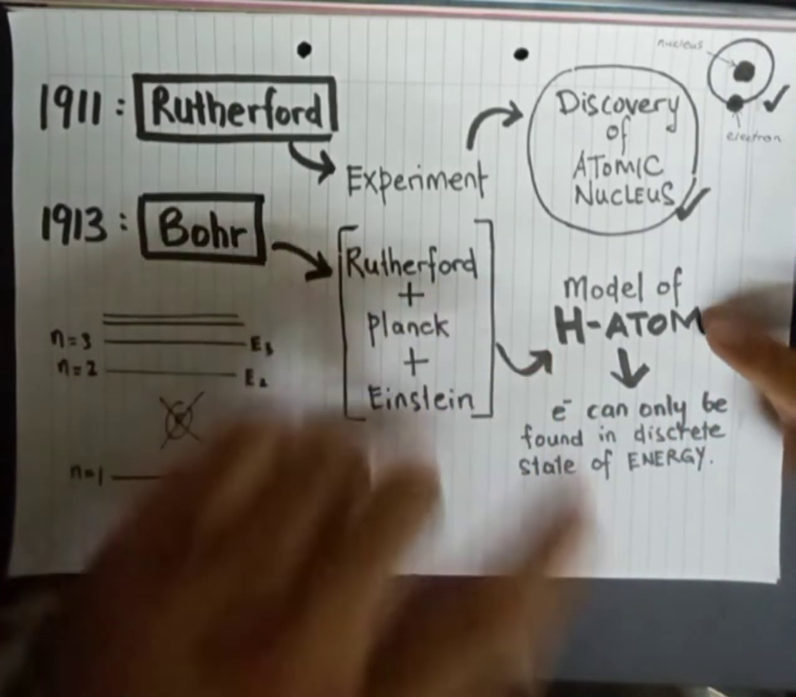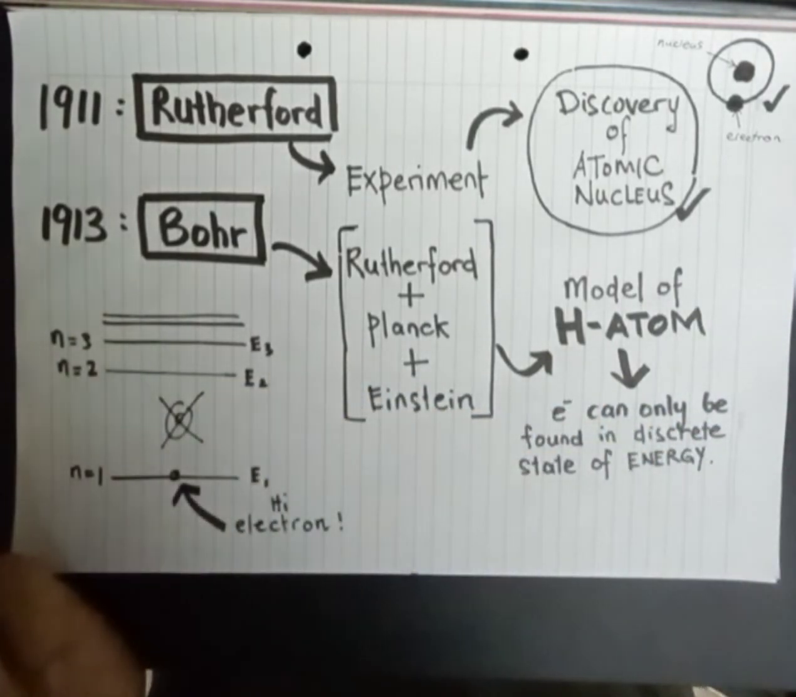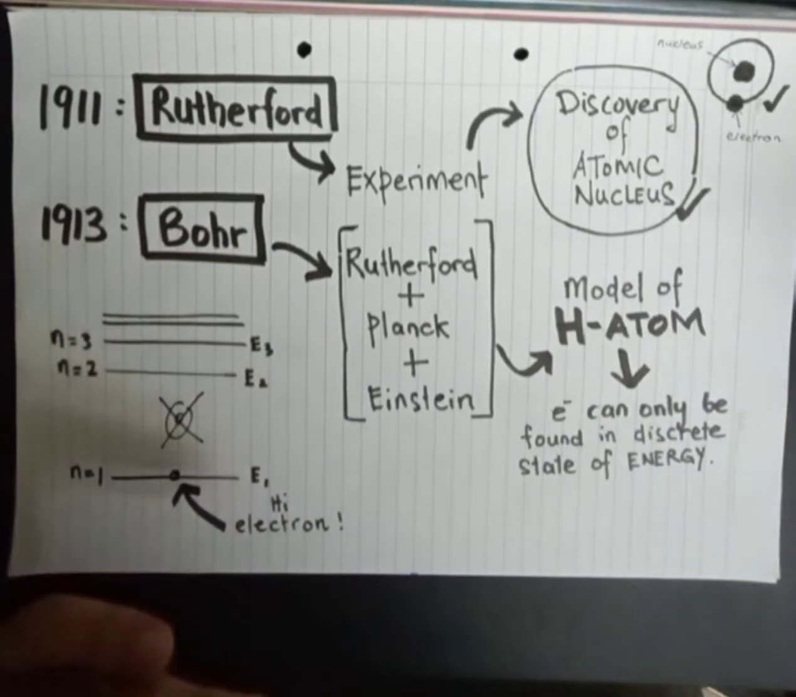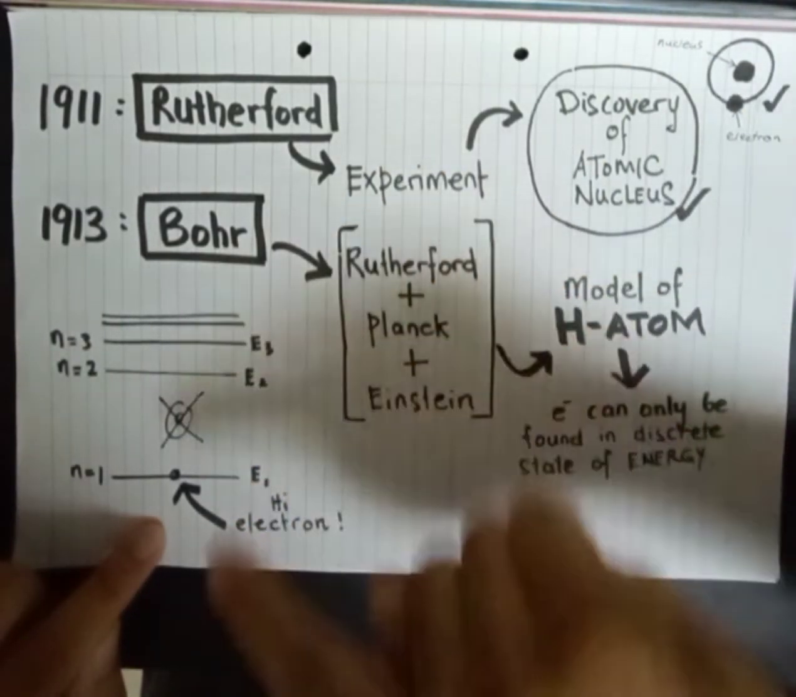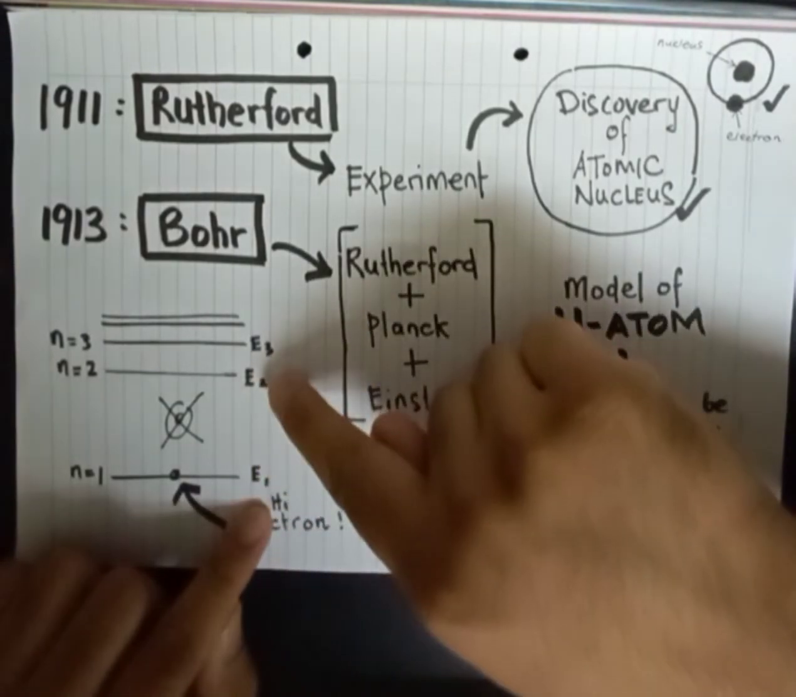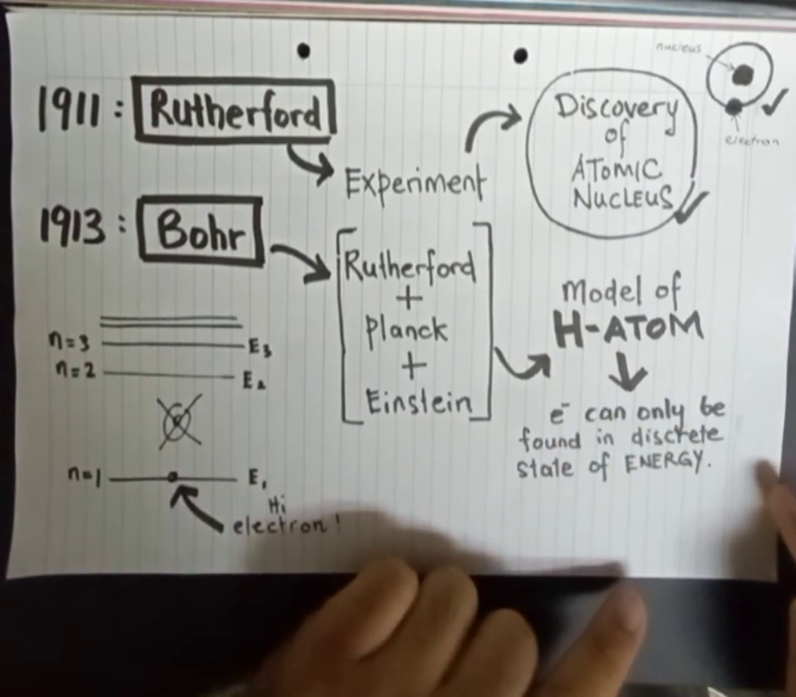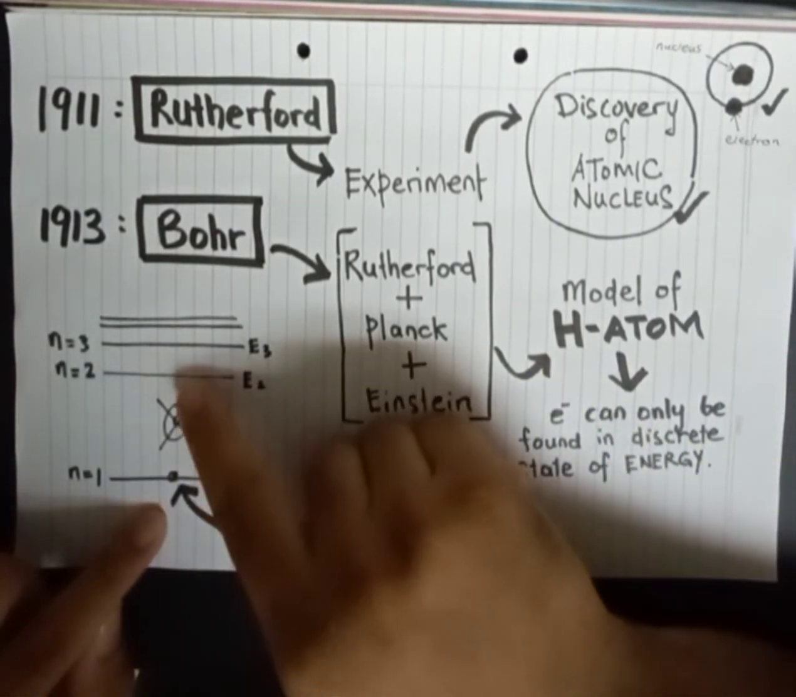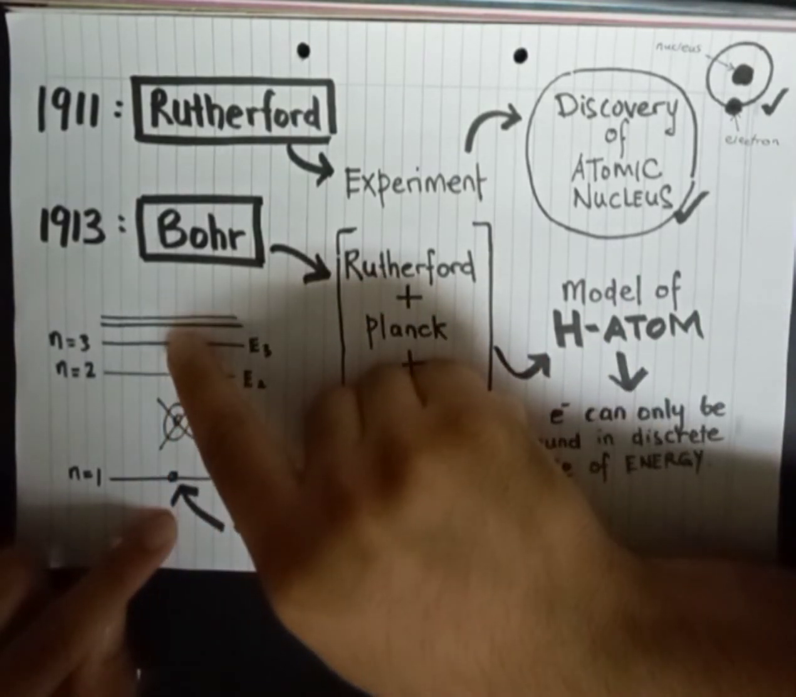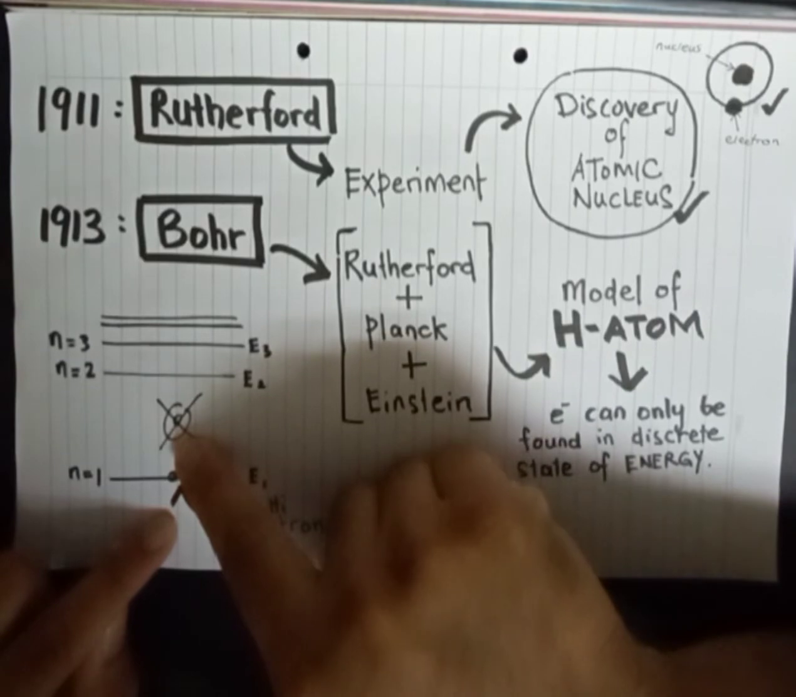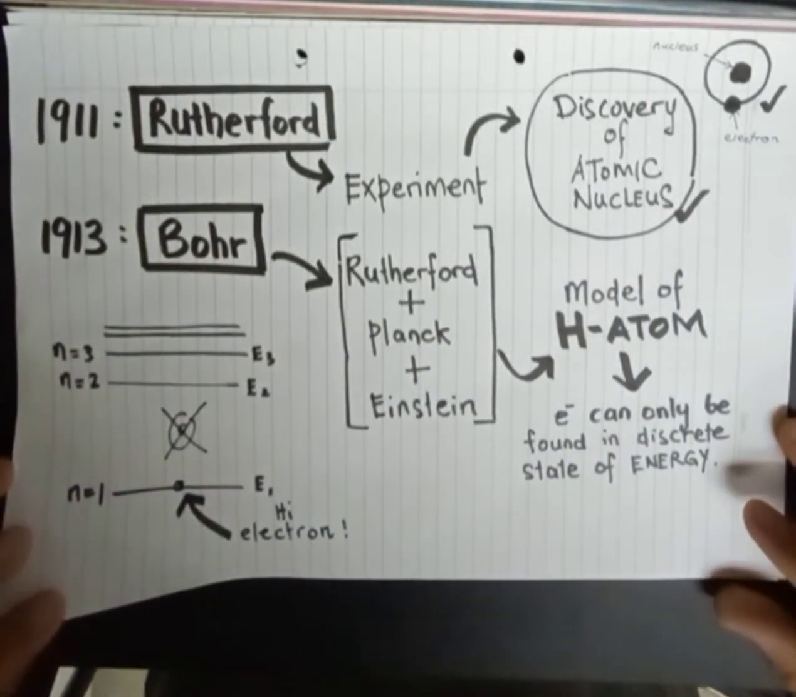In his model, he says that an electron can only be found in discrete states of energy. What does it mean? For example, these are the discrete states of energy, which have energies E1, E2, E3, and so on. An electron can only be found in those discrete states of energy. So an electron can be found here, here, but not here. We cannot find an electron in between the discrete states of energy. Hi electron.